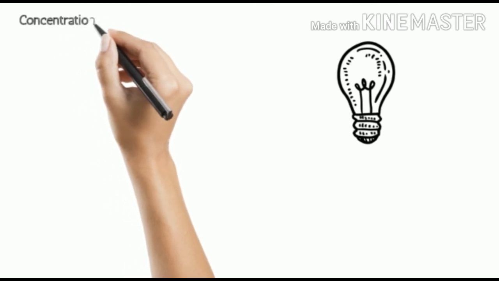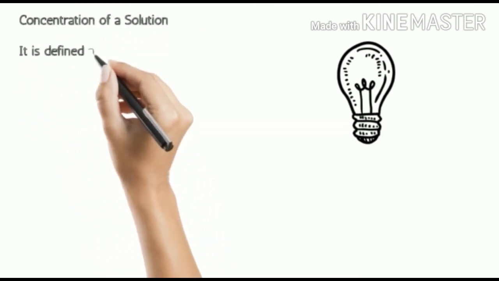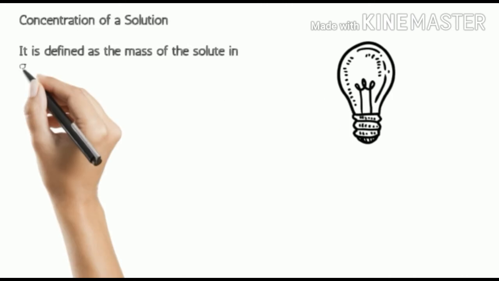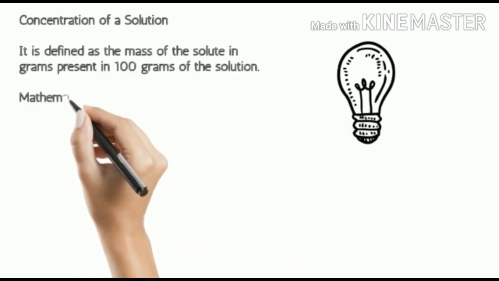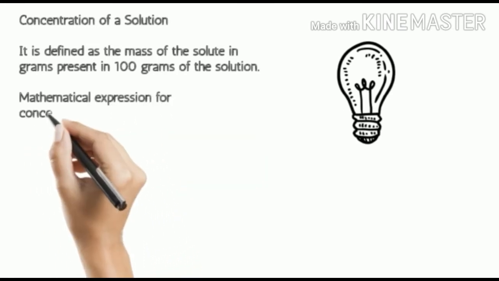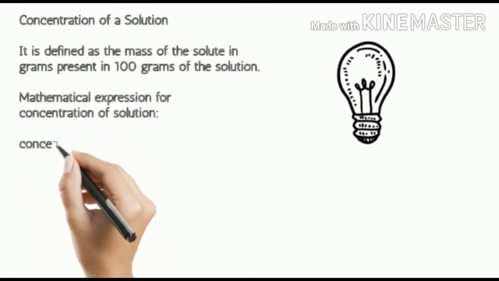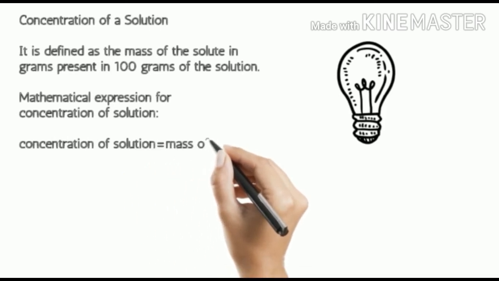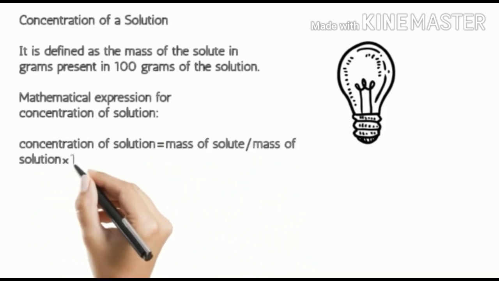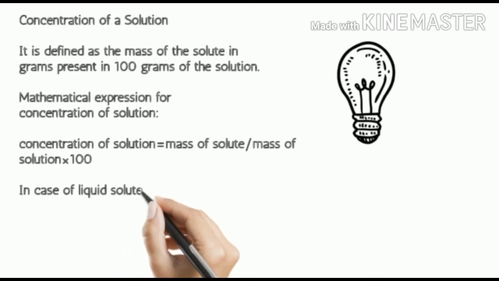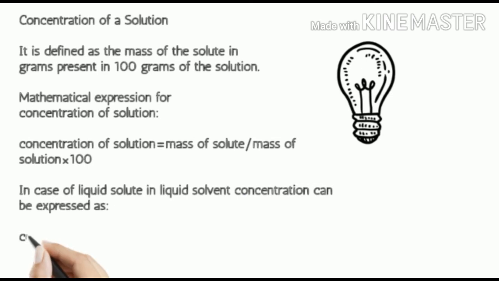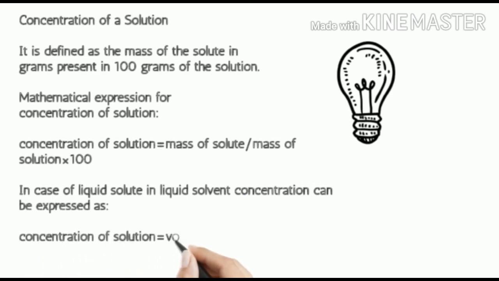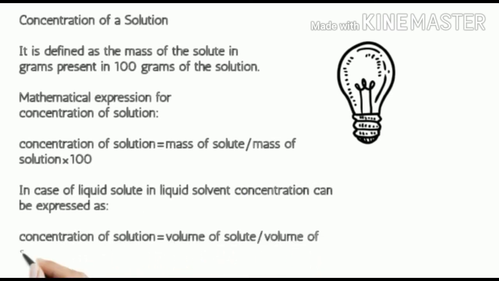Now we are going to study about concentration of a solution. It is defined as the mass of the solute in grams present in 100 grams of the solution. The mathematical expression for this is: concentration of solution equals mass of solute divided by mass of solution, into 100. In case of liquids, the concentration can be expressed as: concentration of solution equals volume of solute divided by volume of solution, into 100.